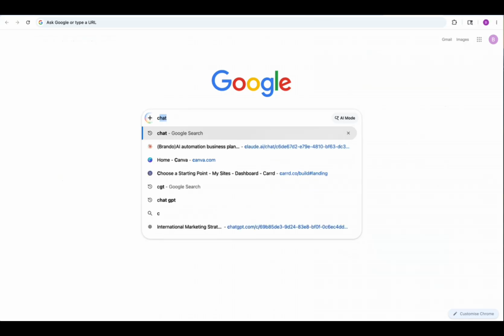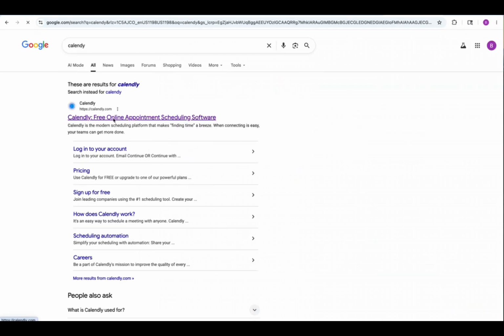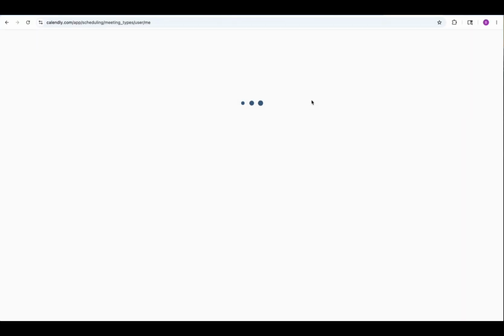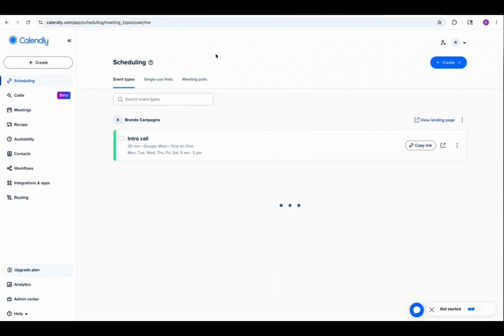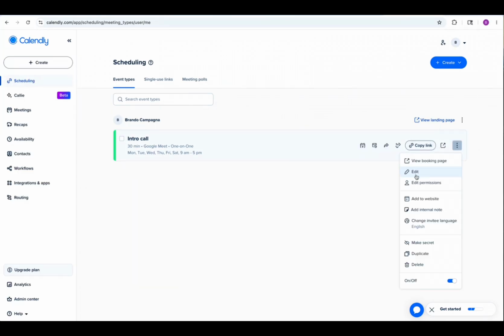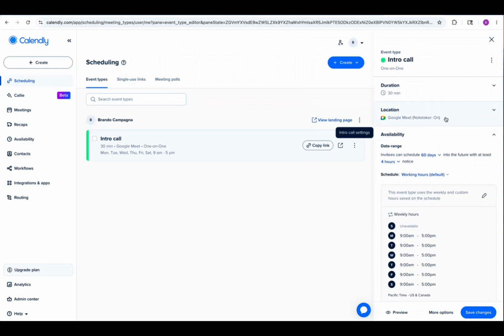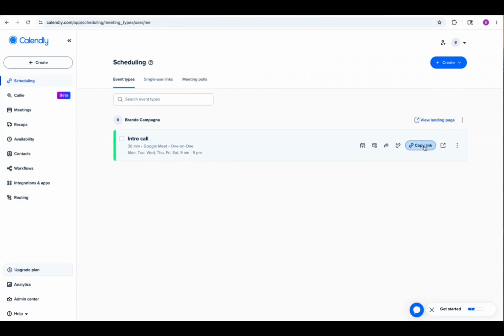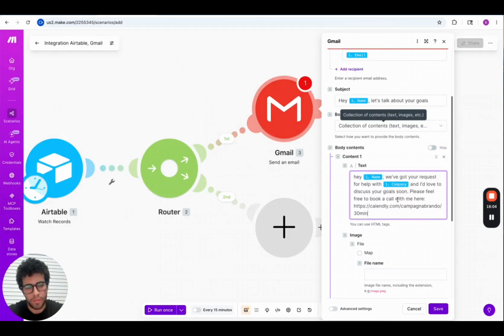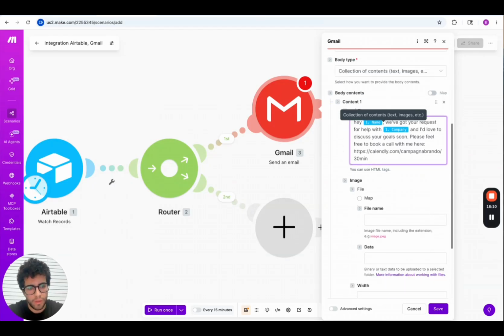If you want to create a calendar account, it's very easy. So you go to calendar, you just sign up for free. Once you sign up, you see this dashboard. I already created my meet, but you can create yours. And as you can see here, you can choose between days of the week, when you're busy, when you're not busy. You can select a location and a duration and also a title for your call, and then you just copy the link and you paste it in the body of your email. So when the lead receives the email, they are going to be able to instantly book a call with you. And then we hit save.